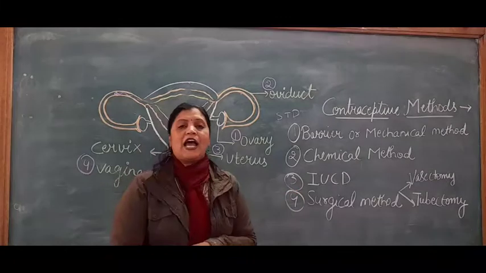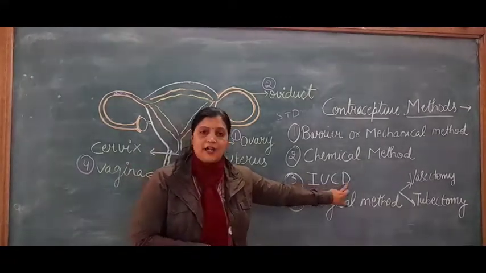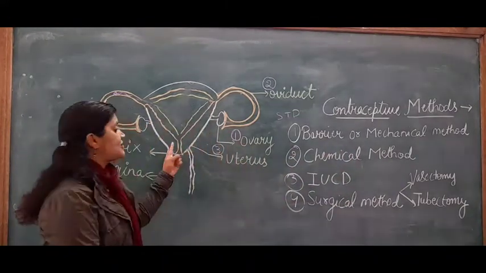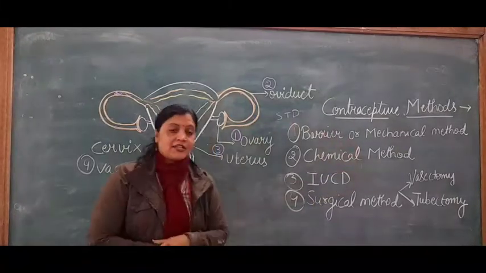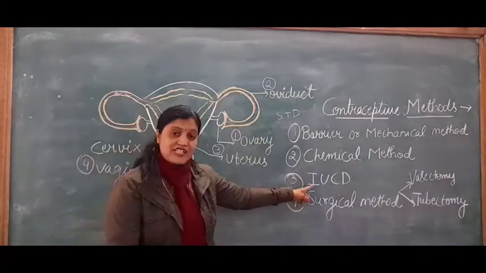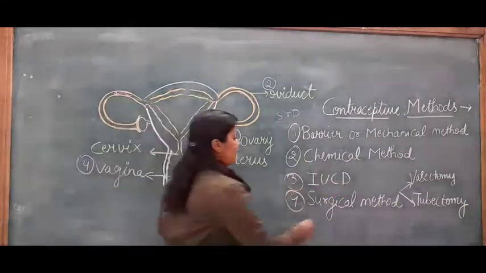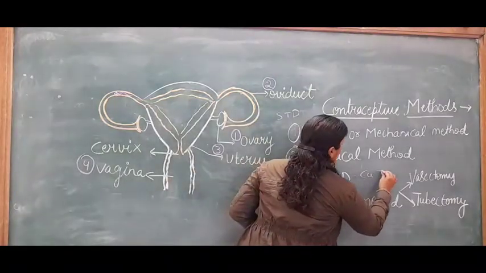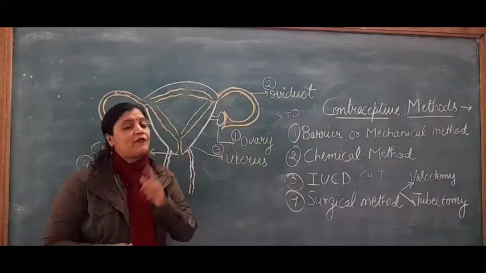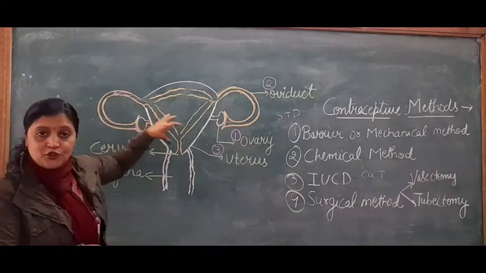Third method is IUCD, intrauterine contraceptive device. What is the meaning of this? The device which is used in the female uterus is known as IUCD, intrauterine contraceptive device. Example is copper T, that means a T plate which is made from copper. This copper T plate is implanted inside the female uterus.